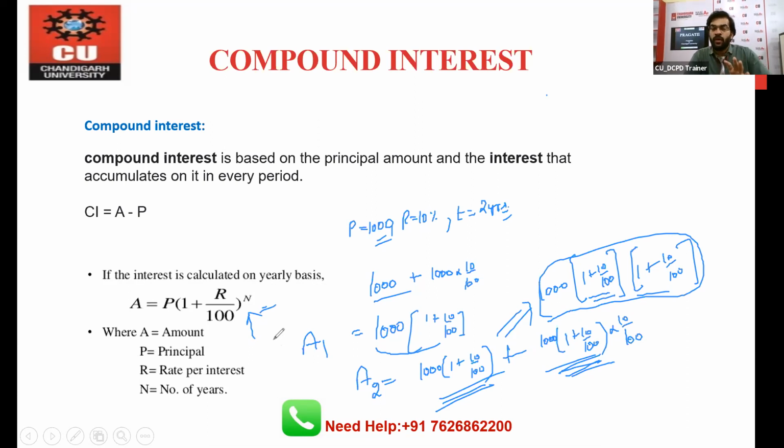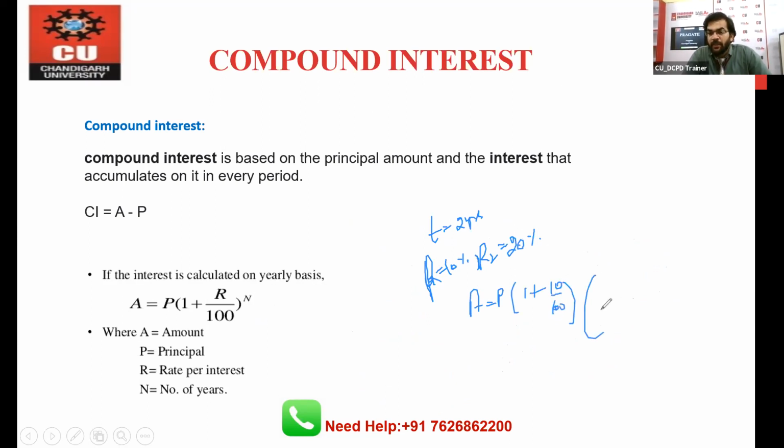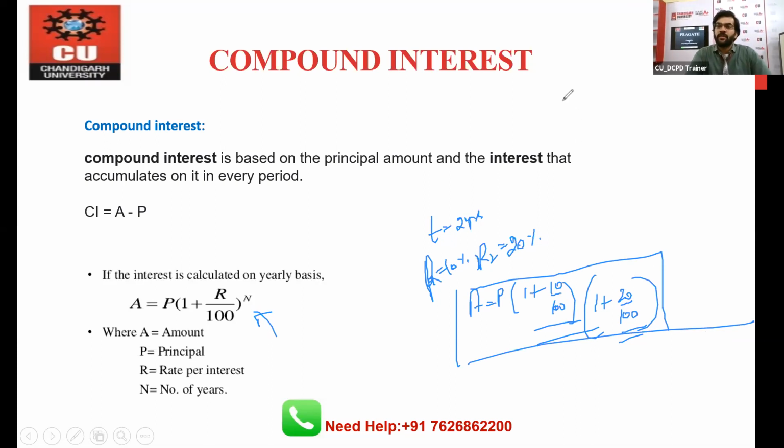So I hope you are all aware of the formula. Why is this important? Because you should understand what the formula is and from where we can derive it. Because let's say the time is 2 years, and let's say the first year rate is 10% and the second year rate is 20%. Then how will you apply this formula? You will simply say amount is equal to principal times 1 plus 10 by 100 multiplied by 1 plus 20 by 100. Okay, so this is the logic. That's why I have discussed the reason behind this formula with all of you, right? So in this way you can apply the logic. All right, so this is the better understanding, right?